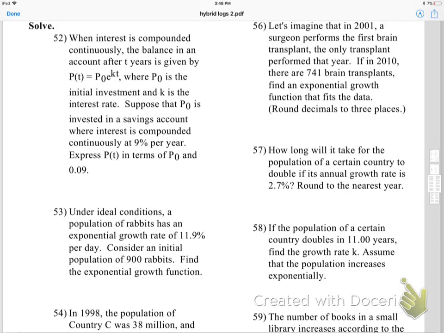Okay, if we think back to the compound interest formula, we had the continuous compound interest formula, which was this, okay? The future amount is the initial amount, your principal, times e to the interest rate and the time. Now I'm going to do a general formula that also applies to things like exponential growth or even exponential decay, like population growth, bacteria growth, radioactive decay, and it's this: the future amount is the starting amount times e to the kt.